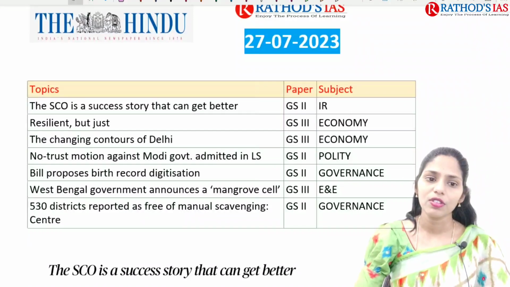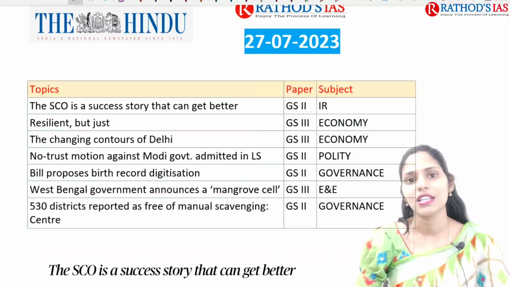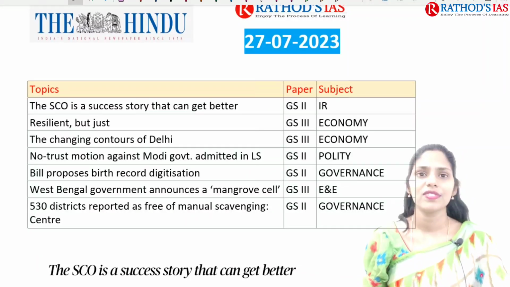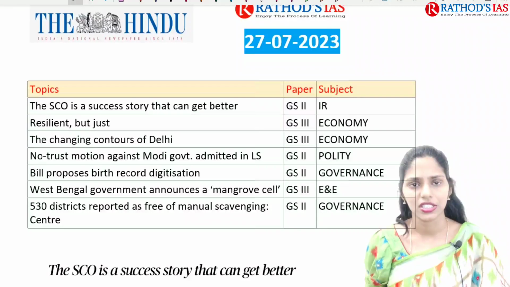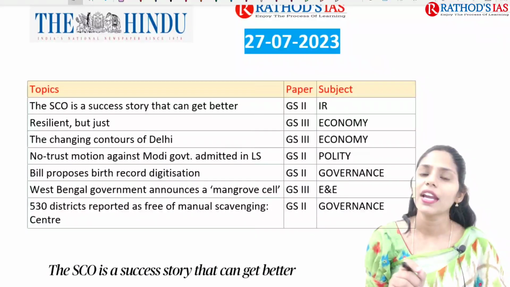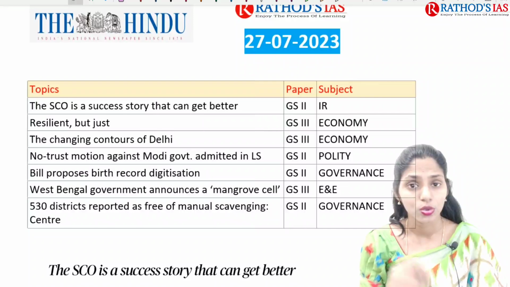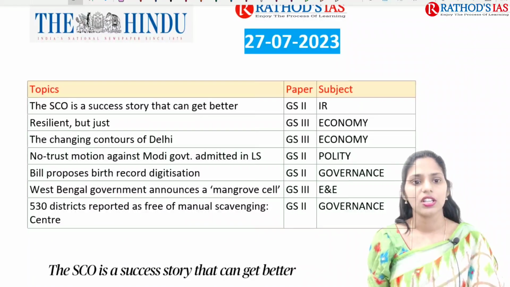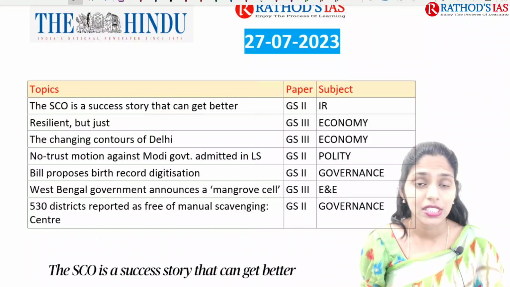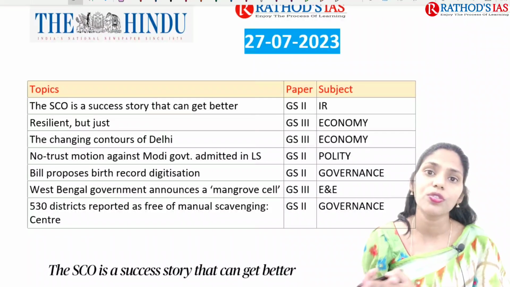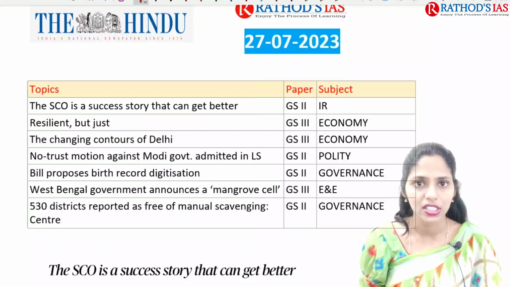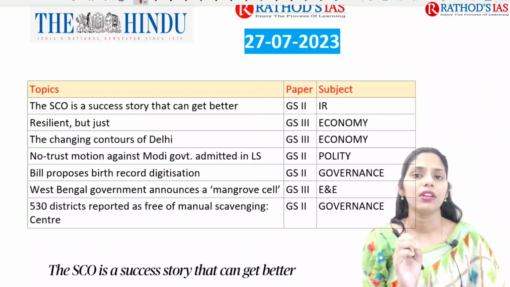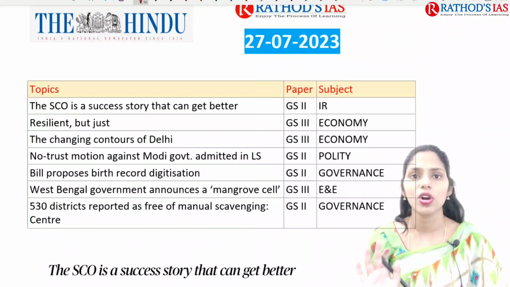So first topic we are going to discuss is about SCO. So what is this SCO? This is a regional grouping organization. It is nothing but Shanghai Cooperation Organization. So this article talks about the success story of the Shanghai Cooperation Organization and how we can improve the efficiency of this organization.